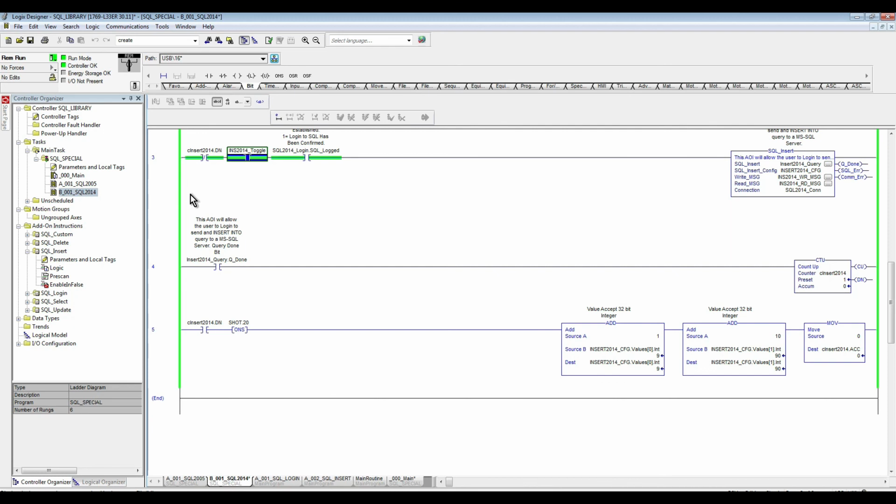I hope you enjoyed the content. For our next video we're going to do a really cool exercise where we're going to log the data to our PLC and then retrieve it back and publish it on a web browser.